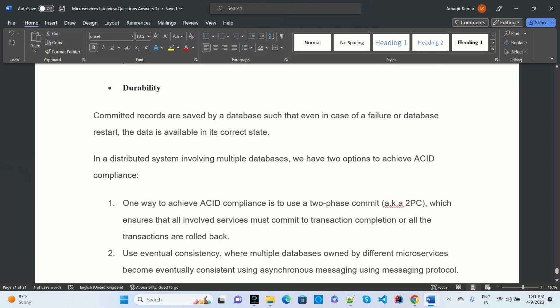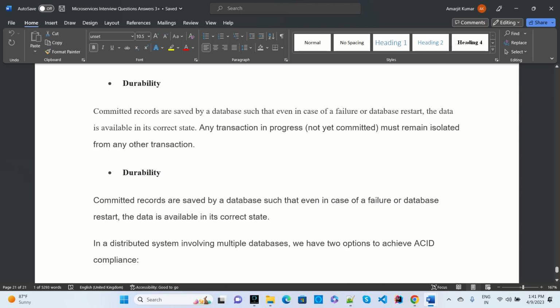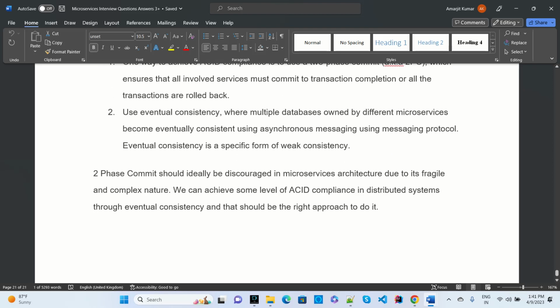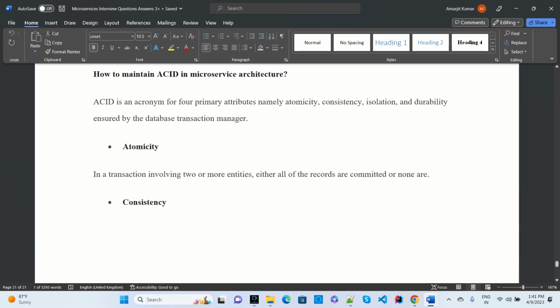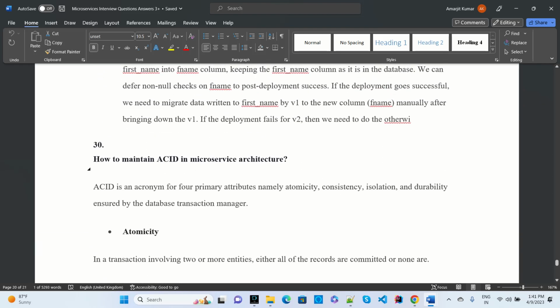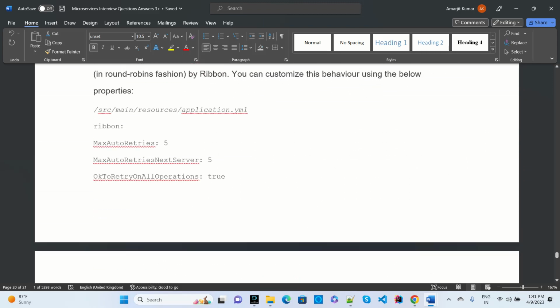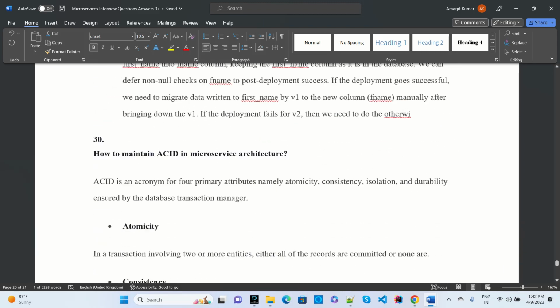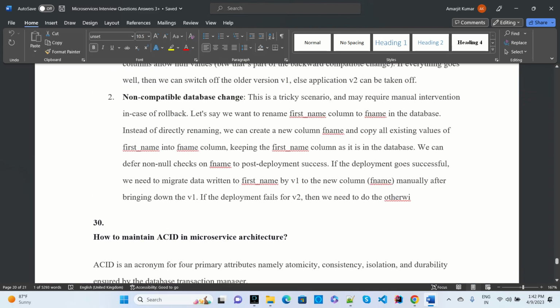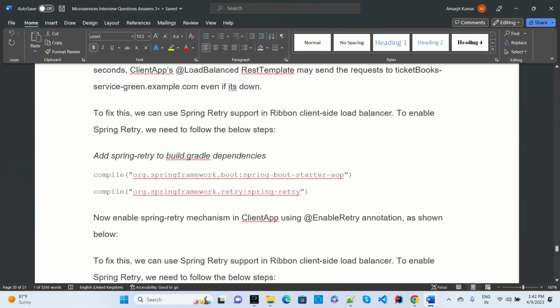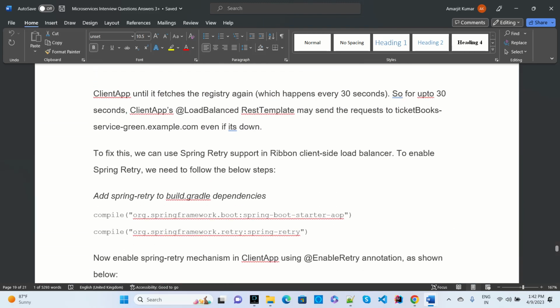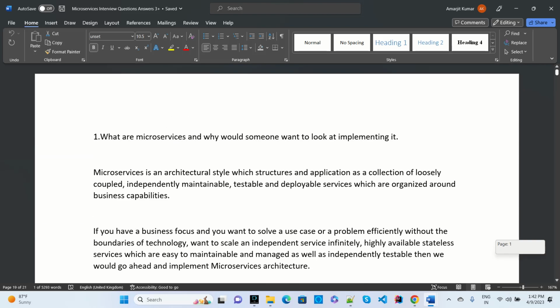We have the Saga, a design pattern through which we can handle our transaction mechanism. So these things are taken care of in microservices. We have covered most of the 30 questions, and these are the kinds of things likely to be asked in the interview questions I have collected.